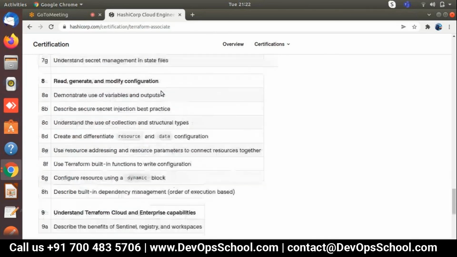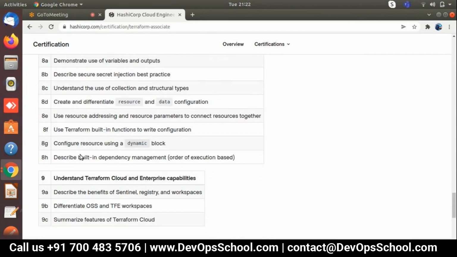So these are all the topics that we are going to cover, and as I mentioned, Terraform Cloud is not applicable for our syllabus, but if someone needs it to understand the basics, I'll cover it in our last few sessions as well. Okay, so these are all the topics, Gokul, that we are going to cover and understand.